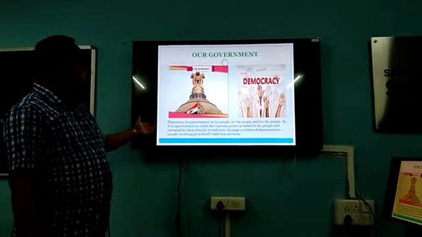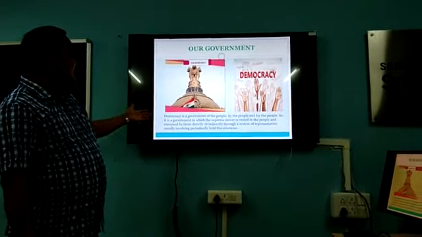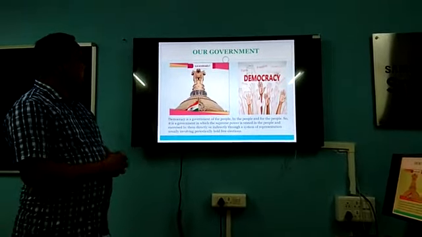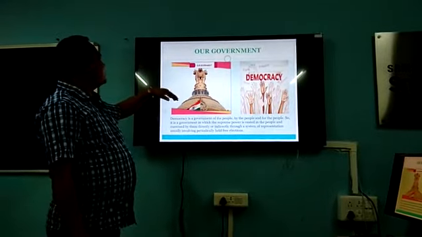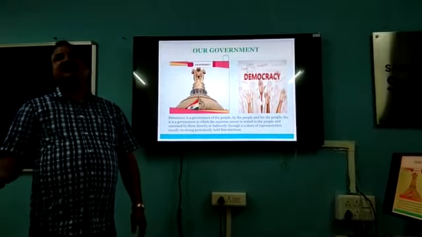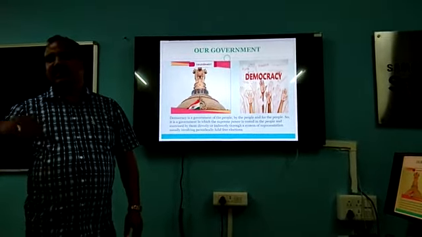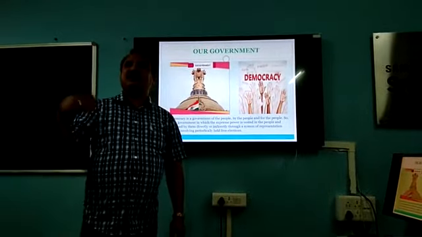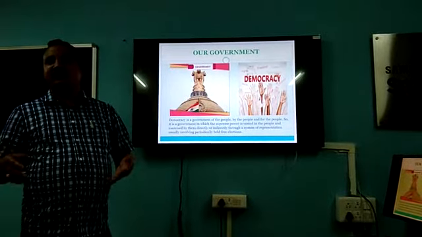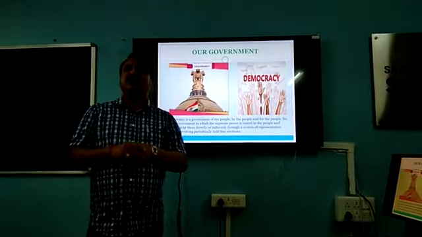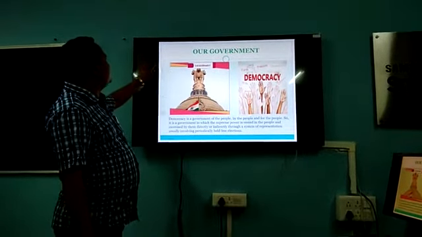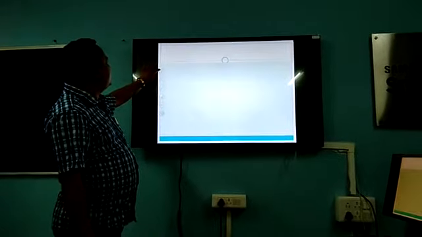We are involved in the process of government directly or indirectly, through the system of representation, usually involving periodically held free elections. As you know, elections are held. We send our representatives as MLA, MP, and they work for us. If they work, then again we will vote for them for another term. But if they do not work for us, if that MLA or MP is not doing what we demanded of him, then we have the power to change him. This is a very good participation of the people in the process of government.